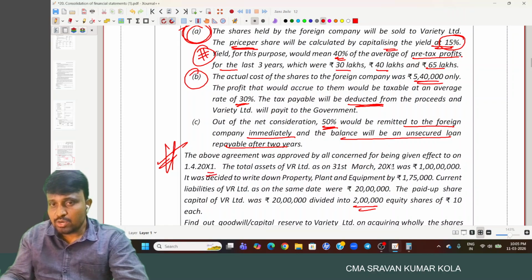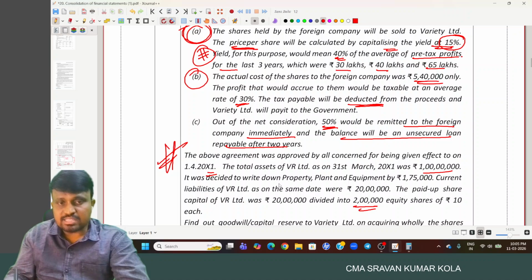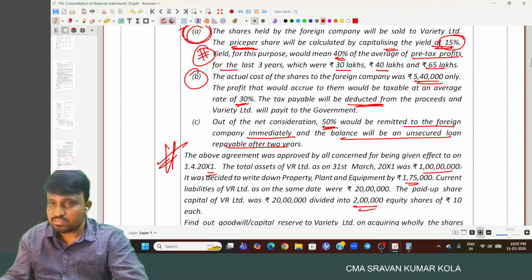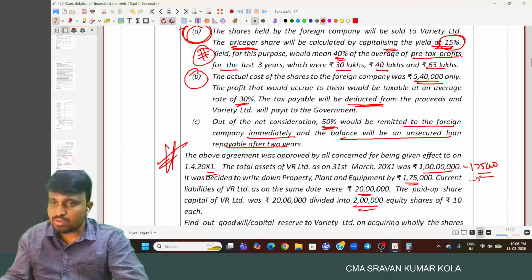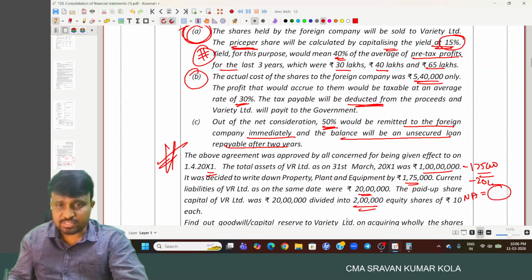The above agreement was approved by all concerned for being given effect. Total assets 1 crore, and it was decided to write down the PPE by 1 lakh 70. So 1 crore minus 1 lakh 75, this is the revised total assets. And current liability 20 lakh. So minus 20 lakh, we get net assets. And the paid up share capital of VR Limited is.